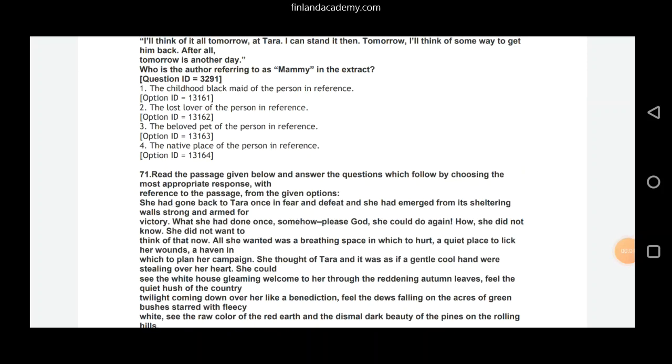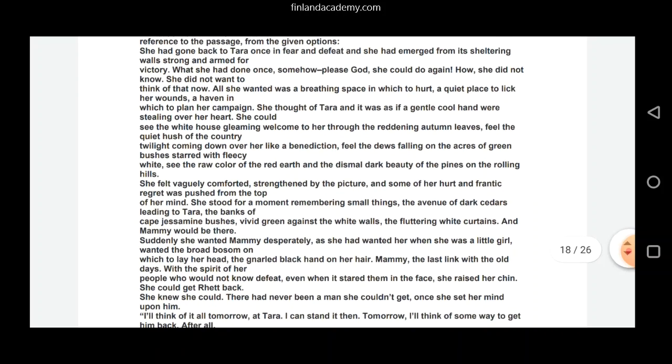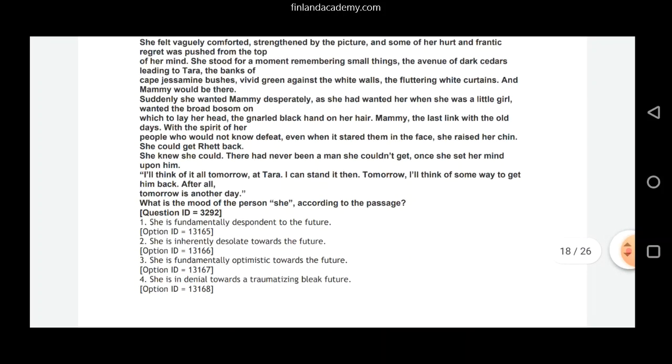Look at question number 71. Again, the passage remains the same. The question that follows it is different now. What is the mood of the person she according to the passage? Mood. Let's read the last set of lines.